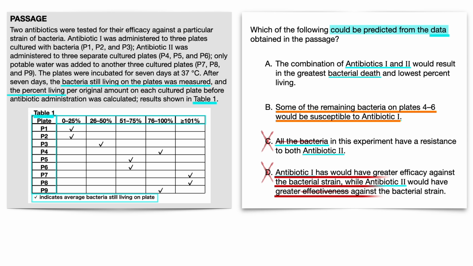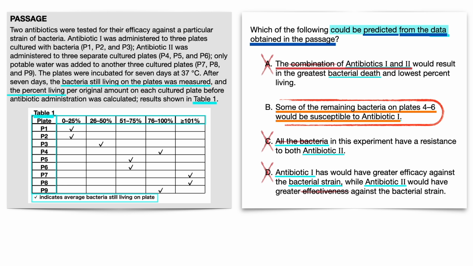Now back to answer choices A versus B. Answer choice A was a maybe, but remember, there was no data showing the combination of antibiotics 1 and 2, which means the answer is going beyond the passage, so you cannot conclude on this. It would be a speculation, not a prediction. Predictions can only be made based on concrete data, and no data was provided for this, making it incorrect. And B, the only prediction you can make based on the data obtained in the passage, is the correct answer.